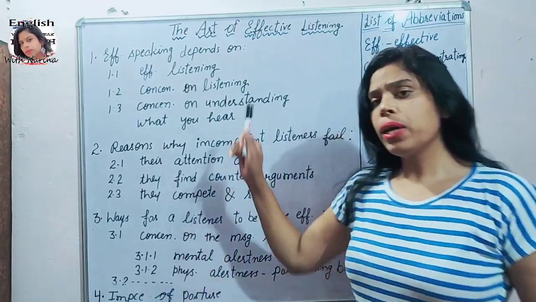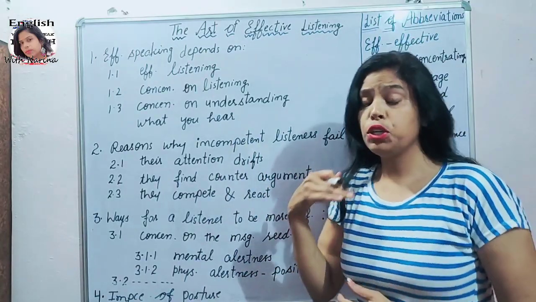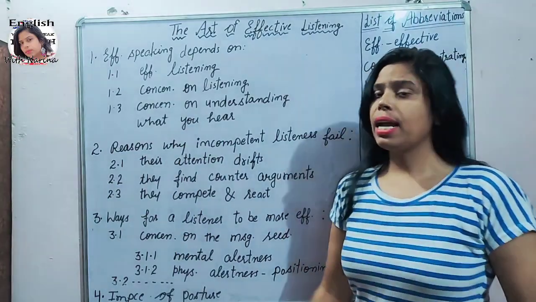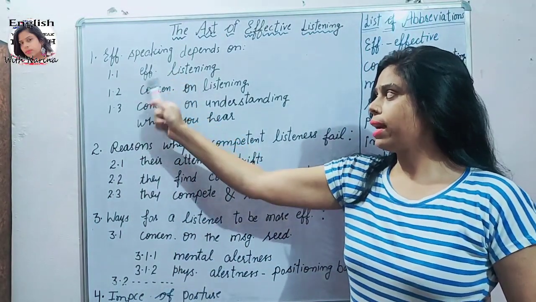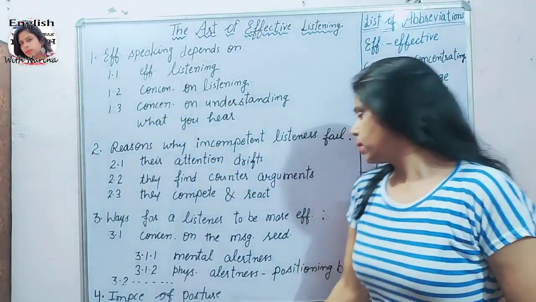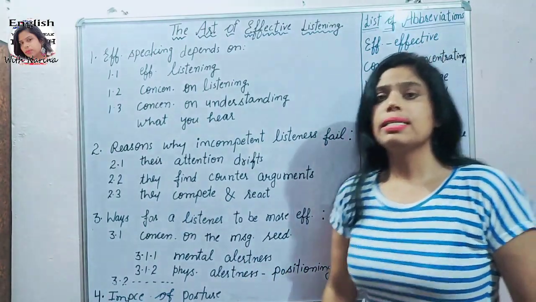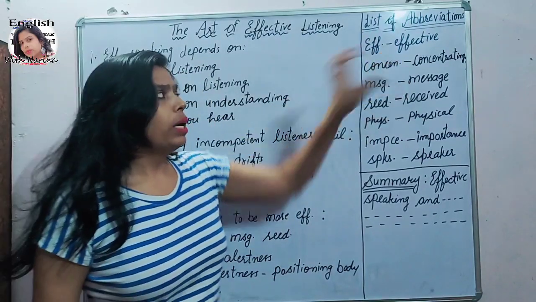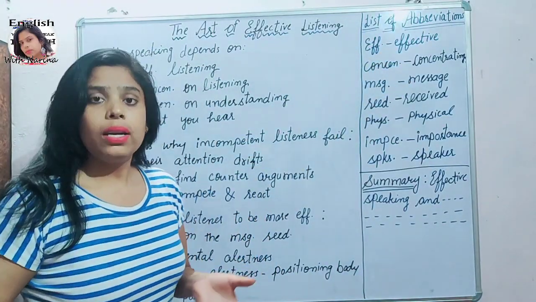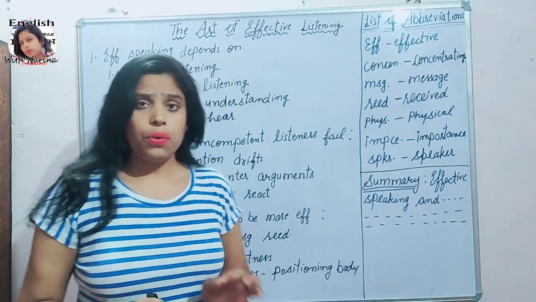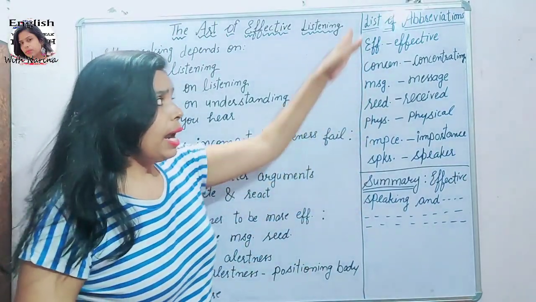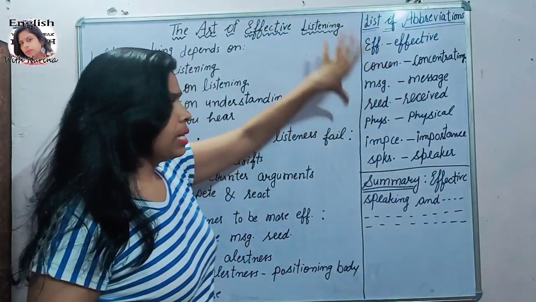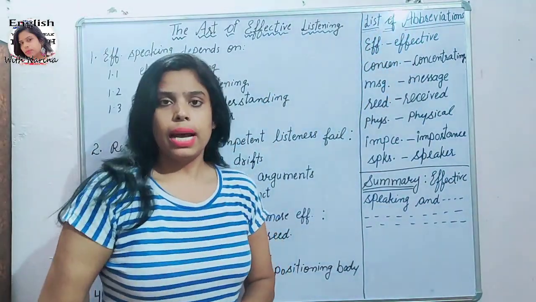Okay friends, when you are going over your notes, you may recall the full form of the word. You can see the list of abbreviations. Friends, I have used abbreviations here: effective, concentrating. Okay friends, you can see message, received, these are abbreviations. Friends, when you write the full form of the word, then an examiner can understand what the exact word is. Okay friends, it's easy to understand. And friends, you have to write it, it is necessary. In the list of abbreviations, you can see 6 or 7 abbreviations I have used.